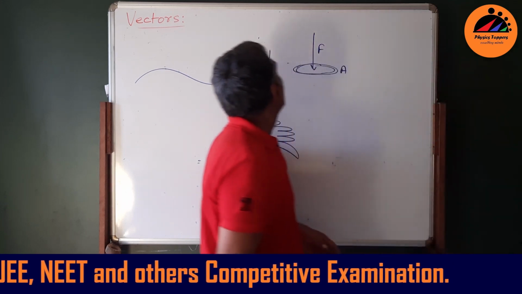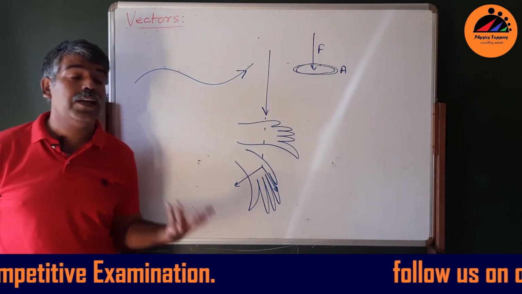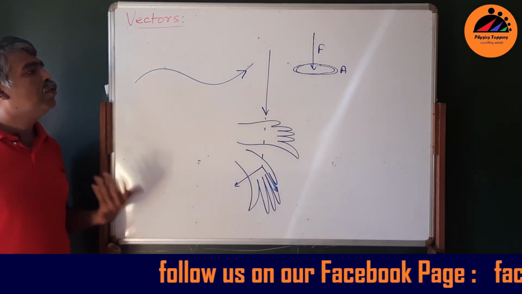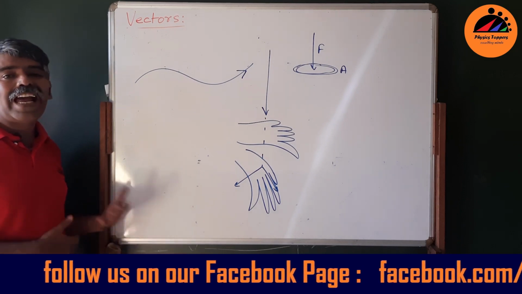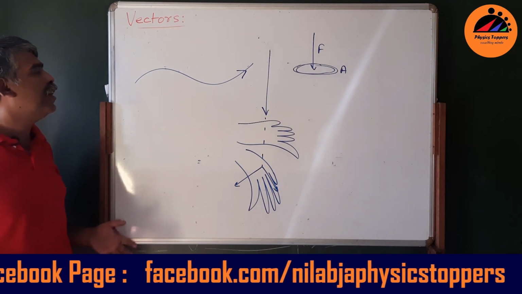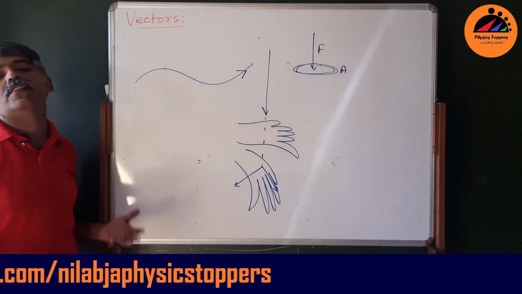Never mind. This is an introduction to vectors: what is a vector, what is a scalar, and how do you represent a vector. In the next lecture, I shall go into how you add two vectors, what is the method of addition of vectors, how you subtract vectors, and how you multiply a vector with a scalar.